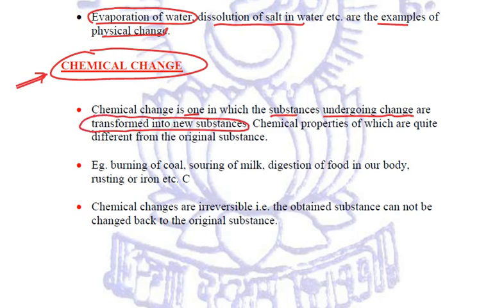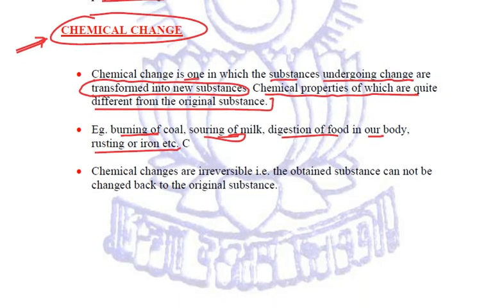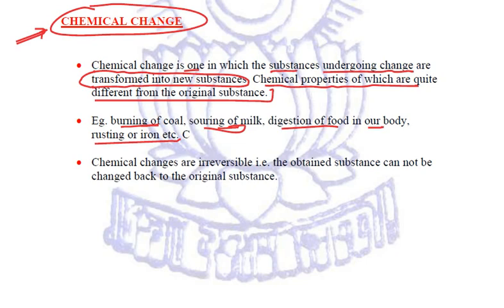And because we are using the word new substances, the chemical properties of these new substances are quite different from the original substance. For example, burning of coal, souring of milk, digestion of food in our body, rusting of iron. So these are all examples of chemical changes. These chemical changes are irreversible.